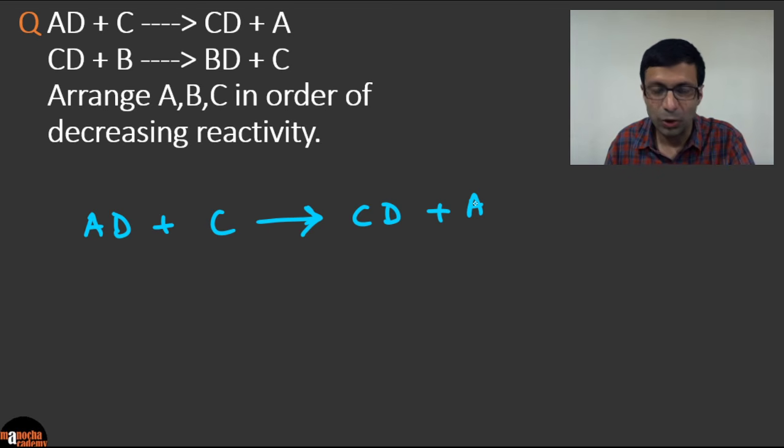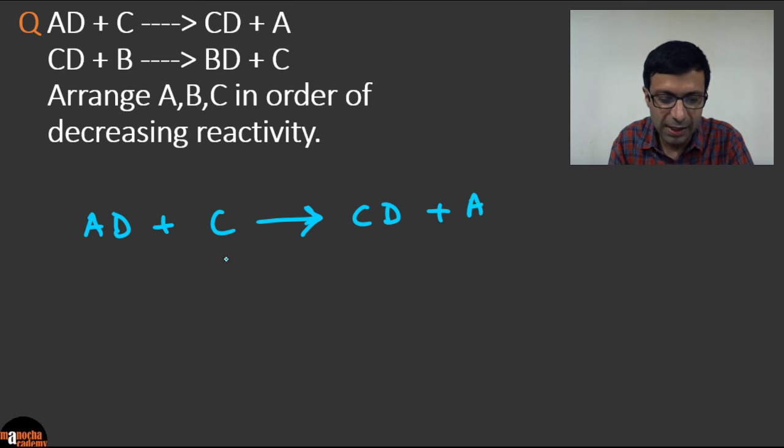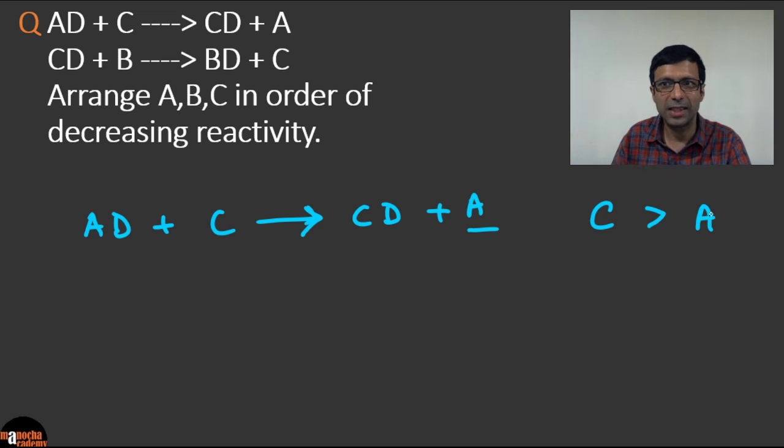And so can you see what type of reaction this is? Correct, it's single displacement. Can you see that C is displacing A, right? Because C displaces A and you can see that A comes out. C combines with D. So from this reaction we can say that C is more reactive than A. Does that make sense?